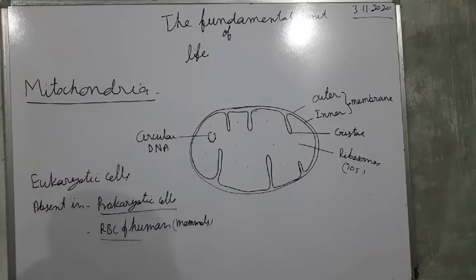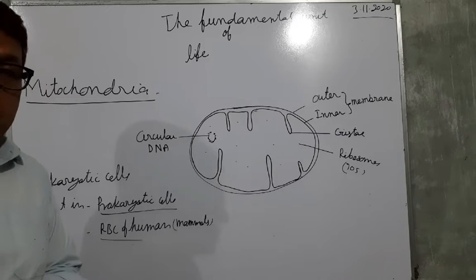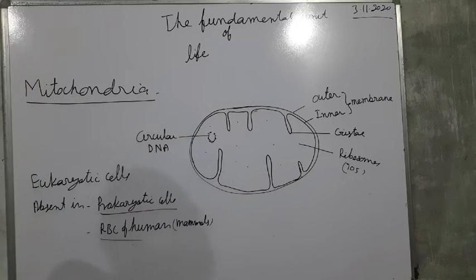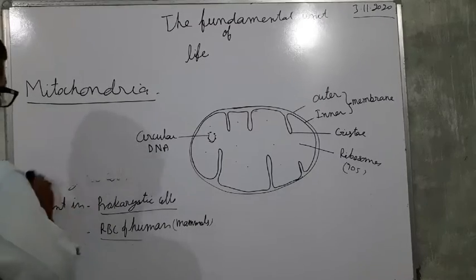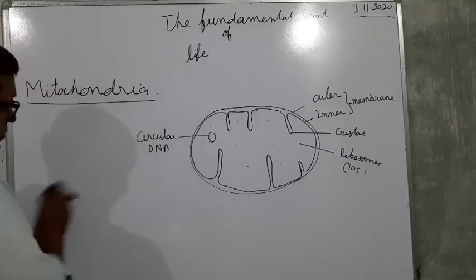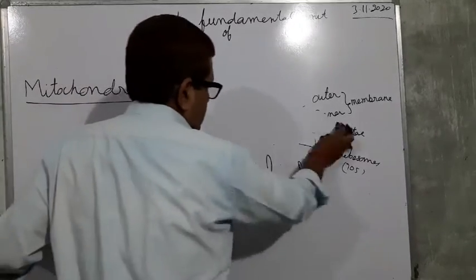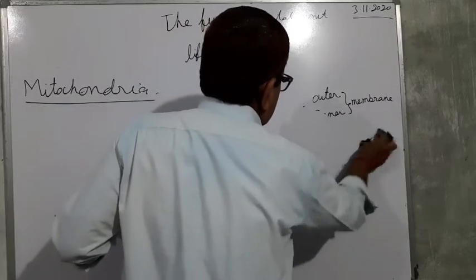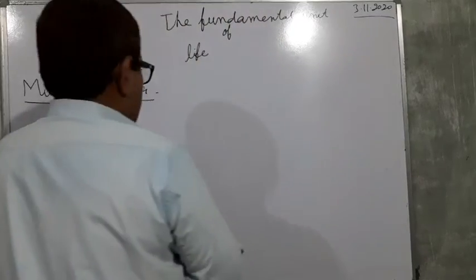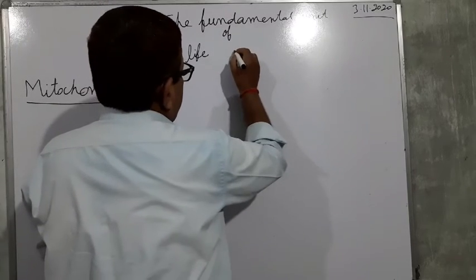The next cell organelle about which we have studied is the plastids. Here we are making the revision.